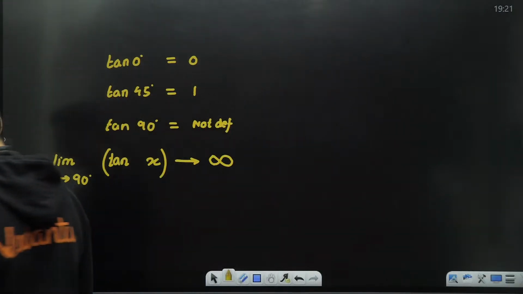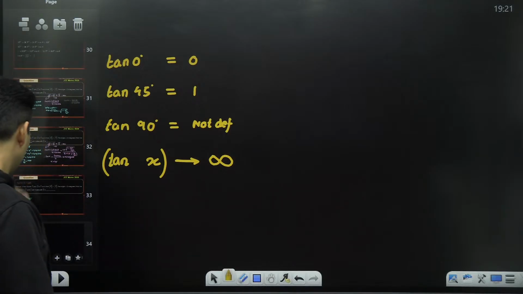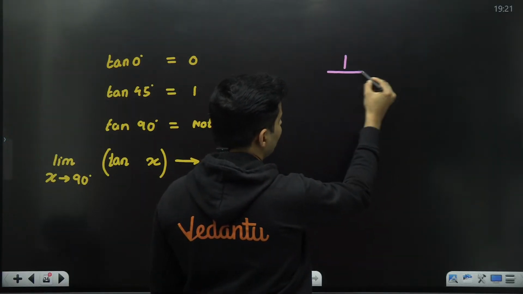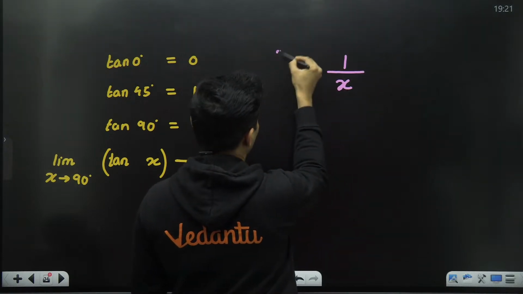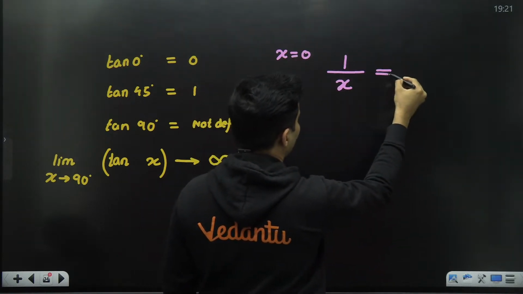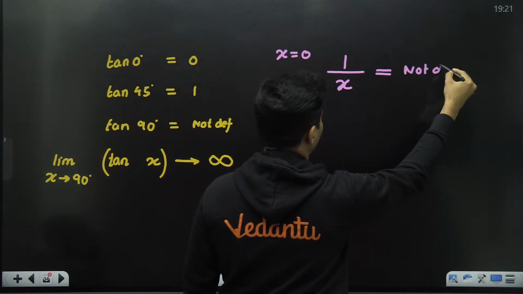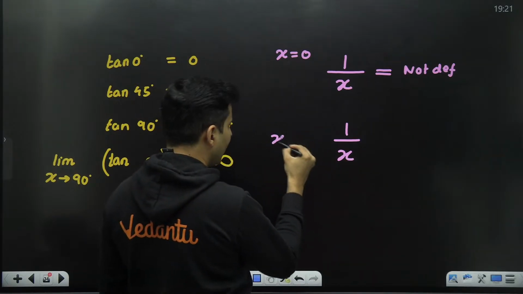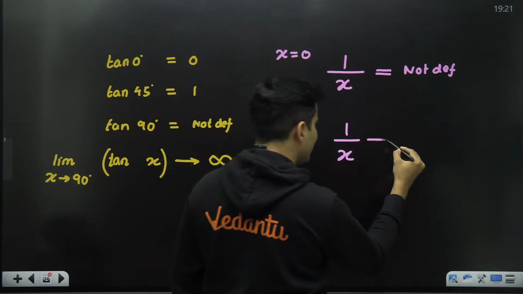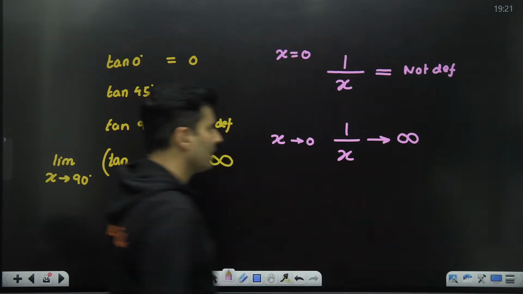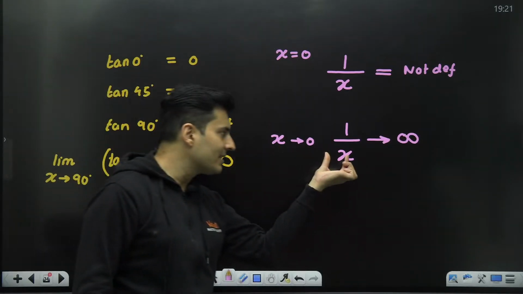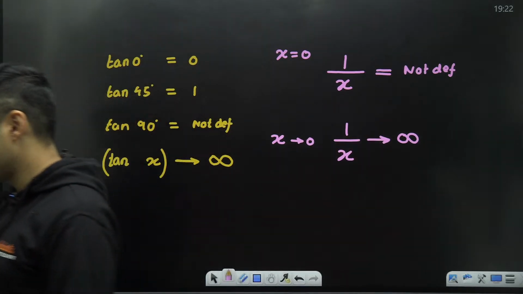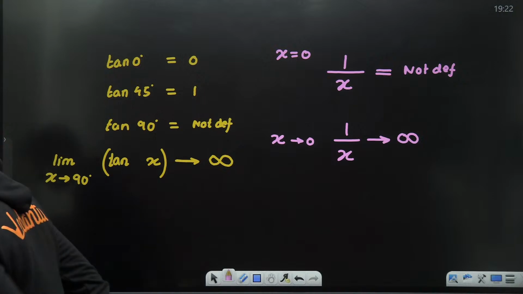So limiting means that you are coming very close but not there. Got it? Perfect. A lot of people also make this mistake. If I ask what is 1 by x, where x is equal to 0, a lot of people say the answer is infinity. The answer is not defined, guys. But 1 by x, where x tends to 0, this answer is infinity, because when x is tending towards 0, not yet 0, then the answer is infinity. There is that difference. Absolutely clear, everyone?